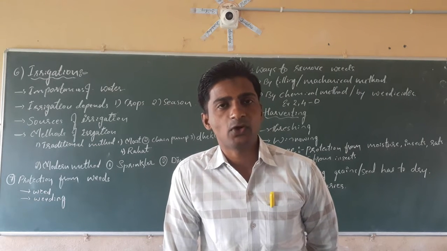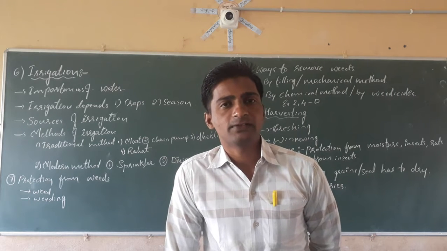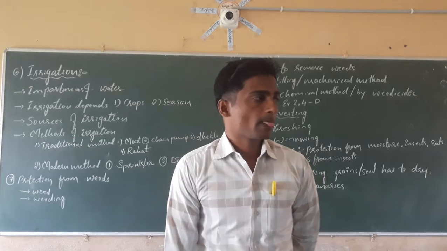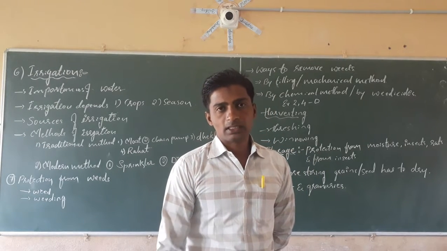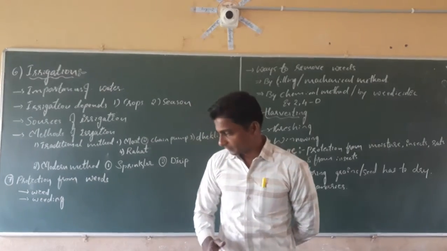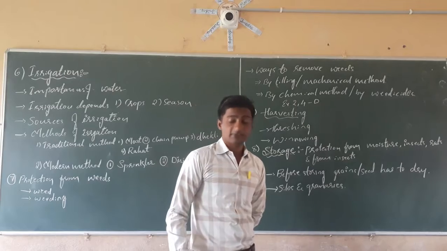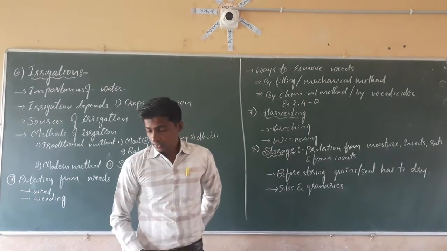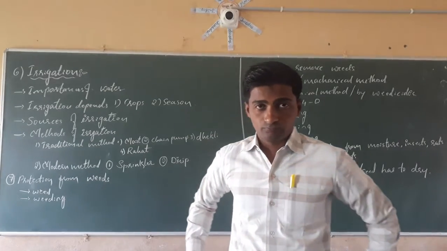Then sowing, that is adding the seeds into the soil, isn't it? The third step that we have studied after sowing is adding manure and fertilizers. After this we will study irrigation.